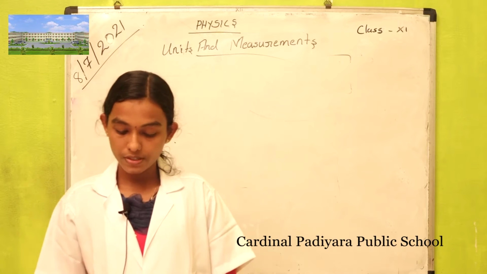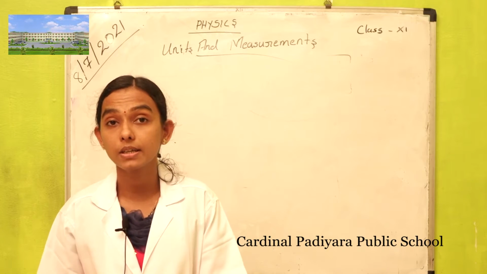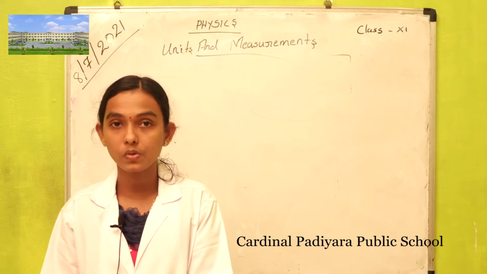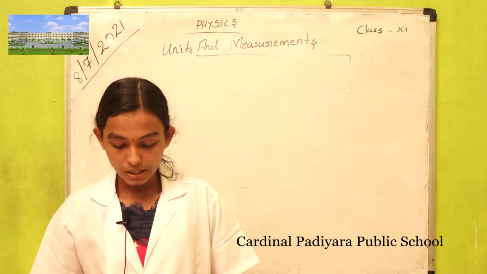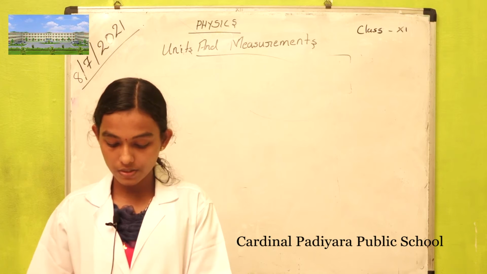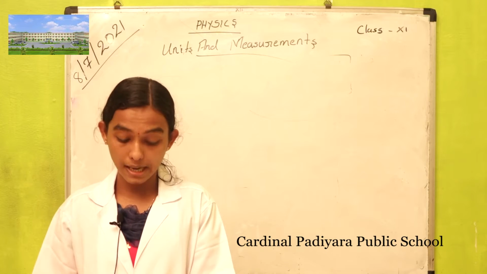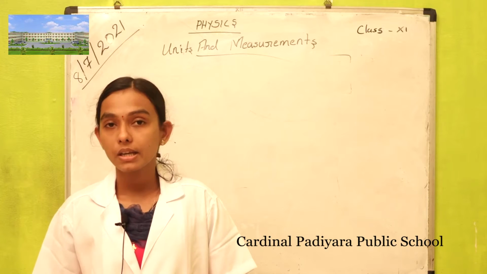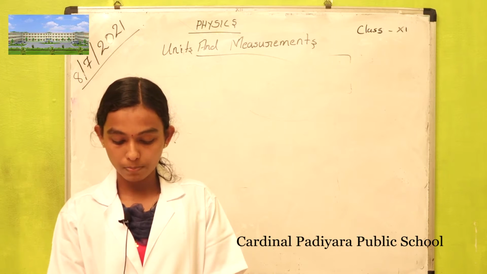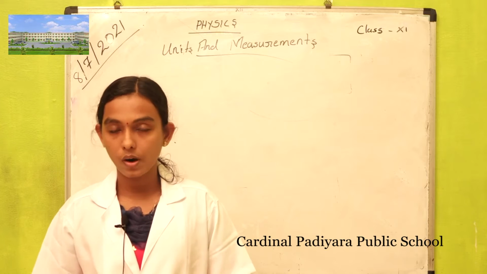There are two types of physical quantities: fundamental quantities and derived quantities. Fundamental quantities are the quantities which cannot be expressed in terms of any other physical quantities.